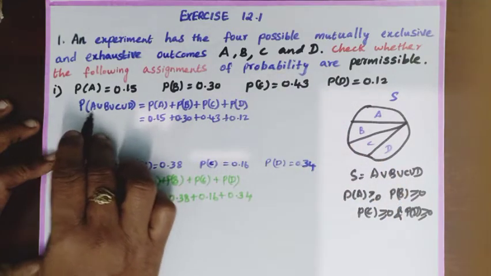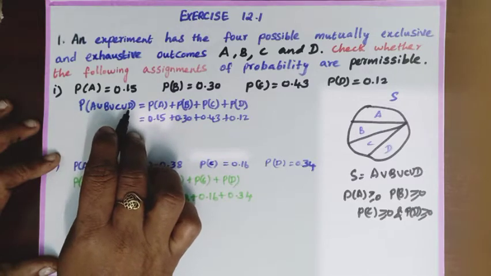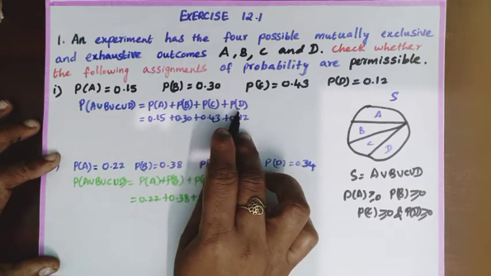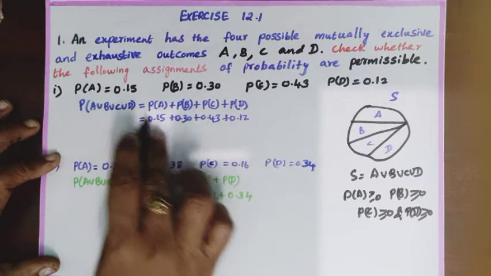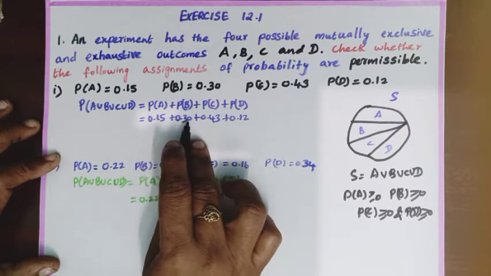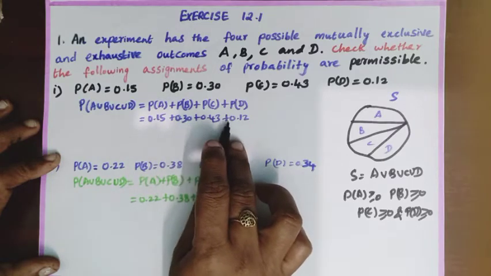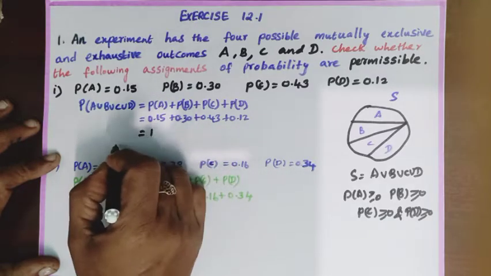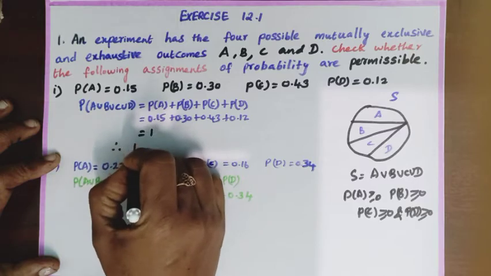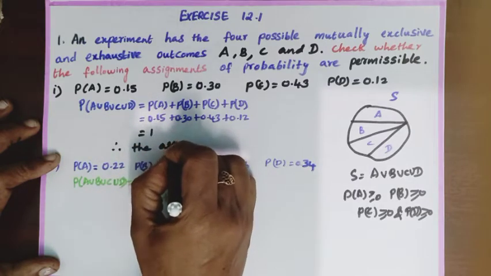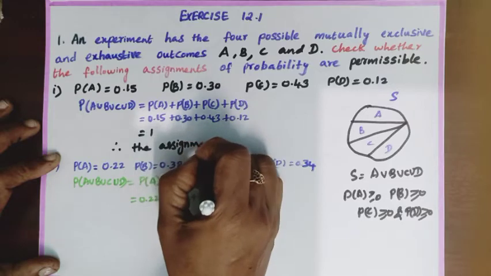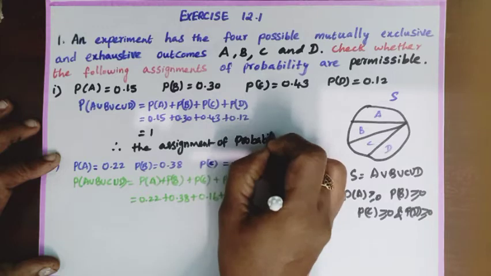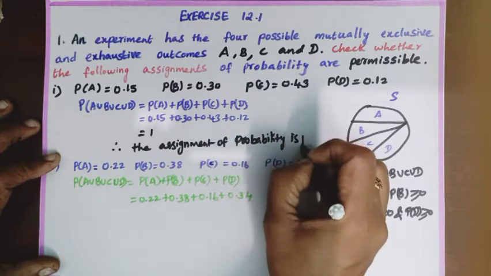Therefore, P of A union B union C union D is equal to P of A plus P of B plus P of C plus P of D, which is equal to 0.15 plus 0.30 plus 0.43 plus 0.12, which is equal to 1. Therefore, the given assignment of probability is permissible.